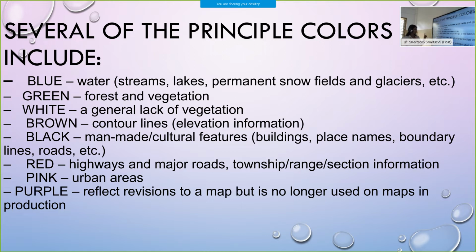Next color is red. Red is used for highways and major roads, township, range, section information. So these are highlighted through the red color. Why? Because people will be very alert to see that. Highways and major roads, township, town areas, city areas, range and some section information are represented in red color. Yes, because with red we will be alert.